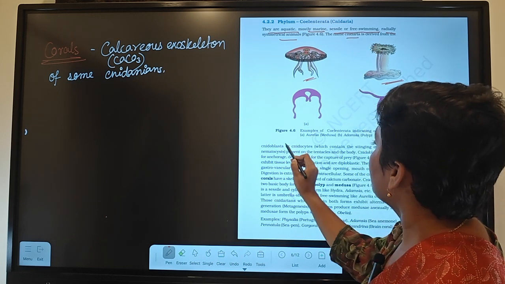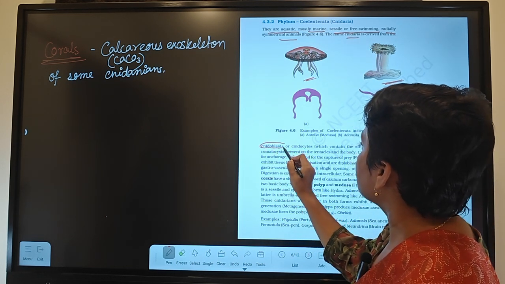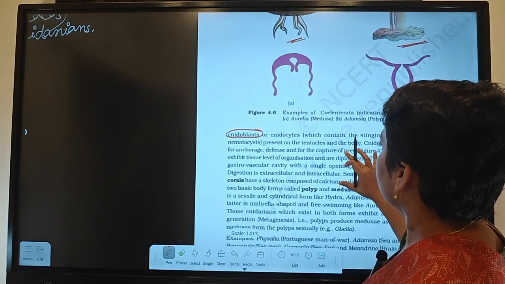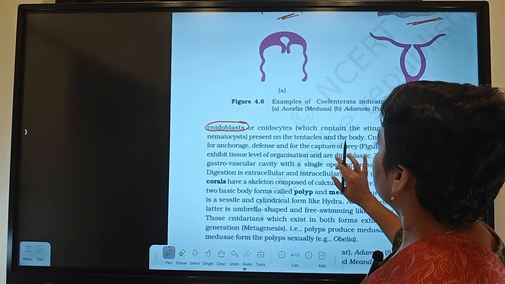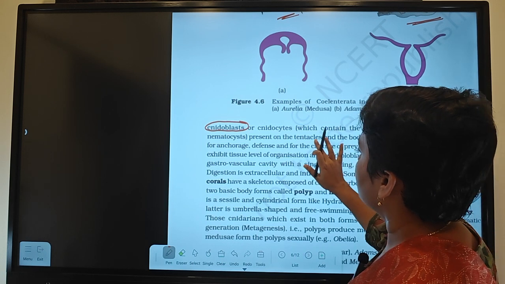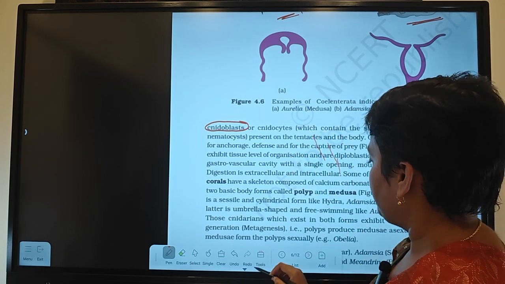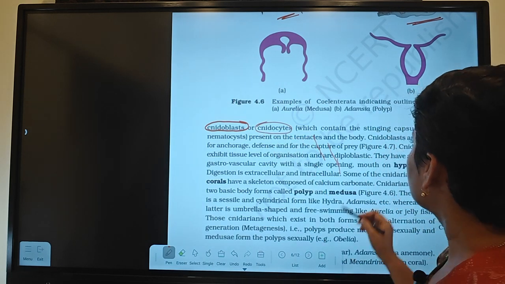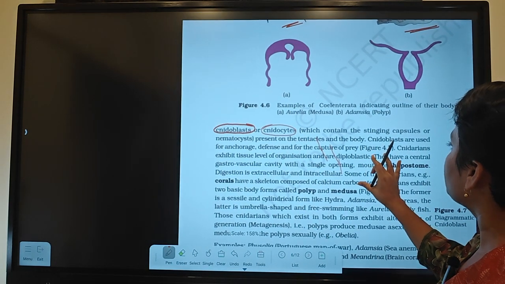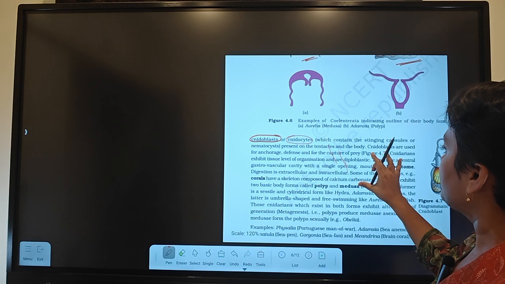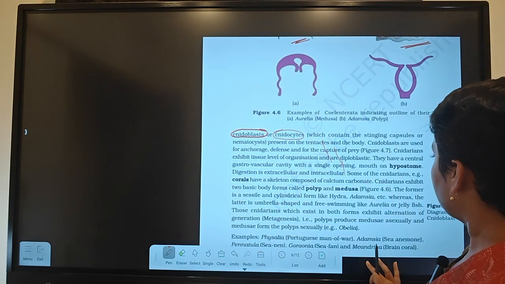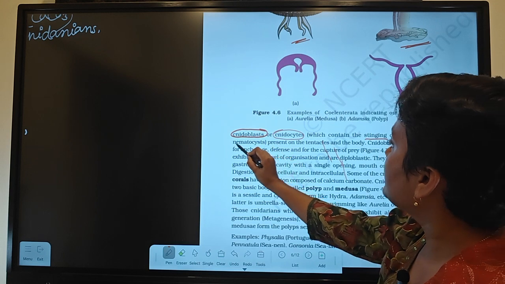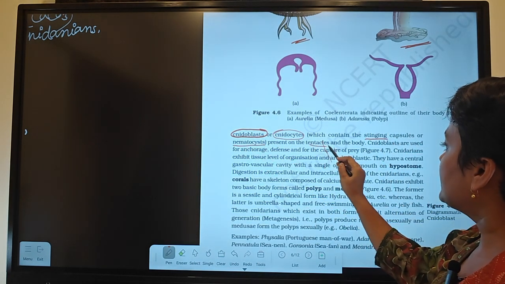Cnidaria is derived from the cnidoblast, right? We have already discussed cnidoblast. The cnidocytes or cnidoblasts contain the stinging capsule, which is called nematocyst, present in the tentacles.